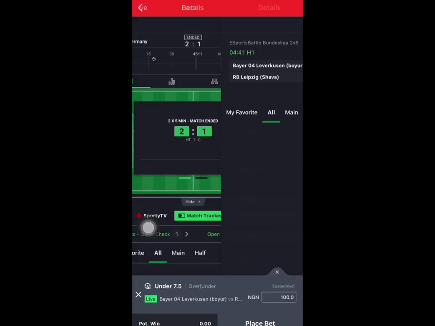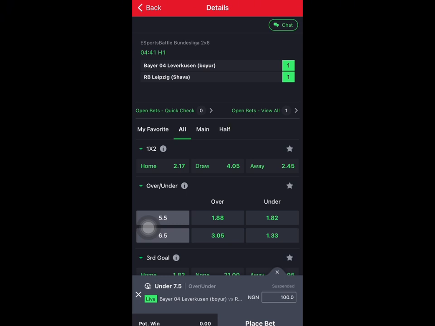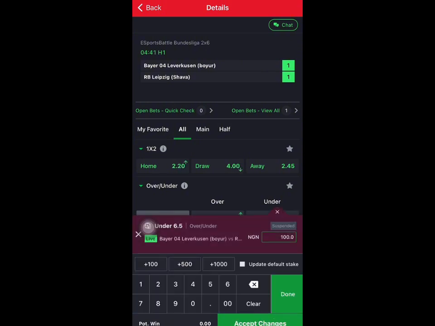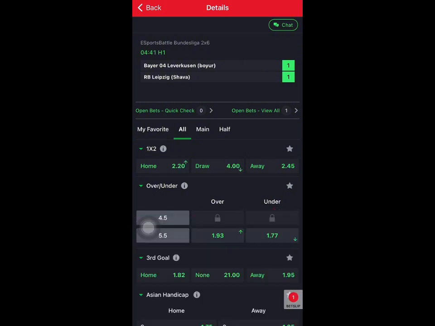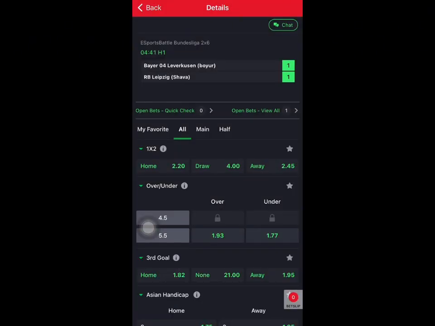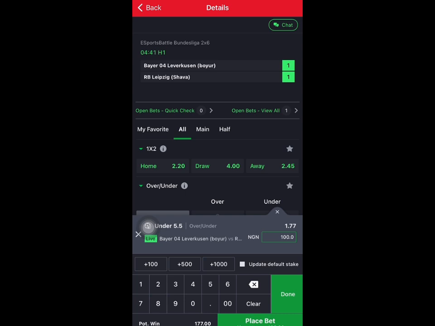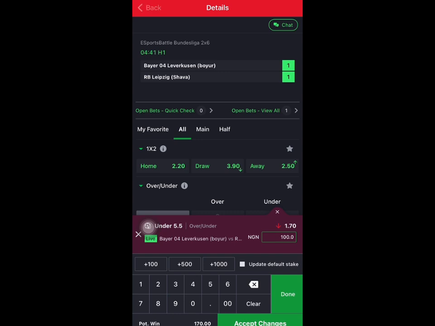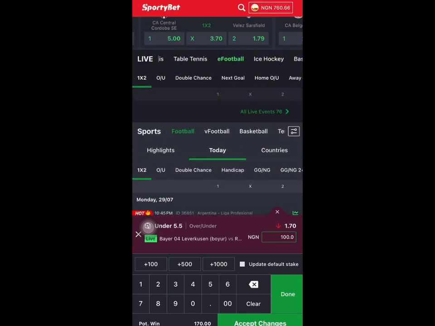Okay, so let me check this particular match and let's wait for them to pay us. You can see under 6.5 is still very much available, so we can still use this, but they are here to credit us. Under 5.5 is the one available now. We can still go for it. You see that the odd is still lesser. I can boldly say that we can still go for it. We are here to be credited. Okay, so we have been credited.